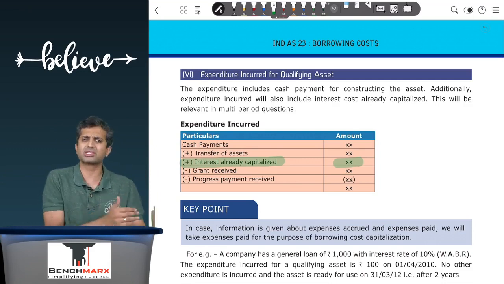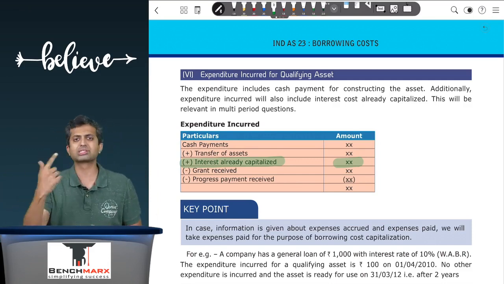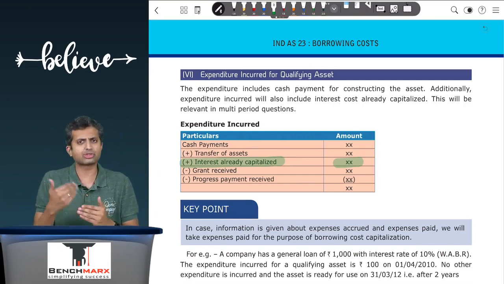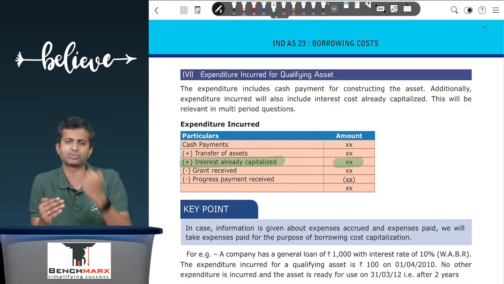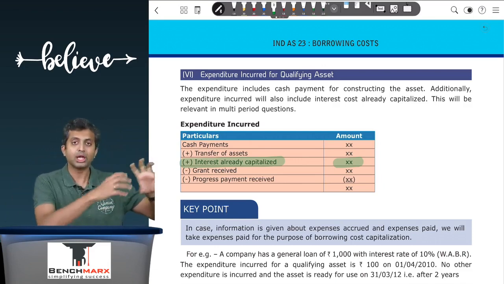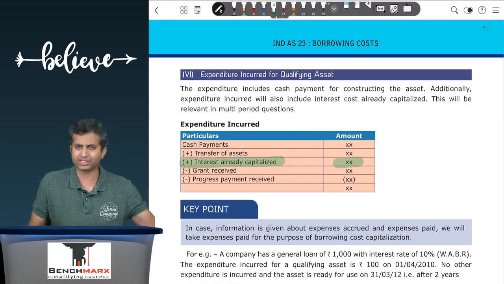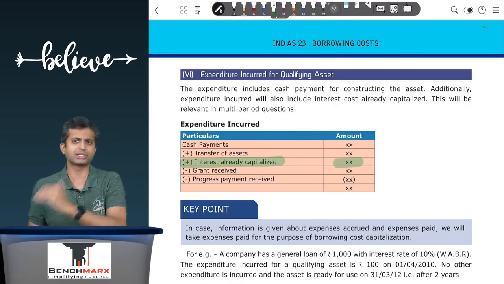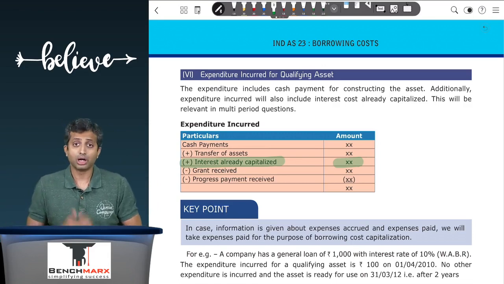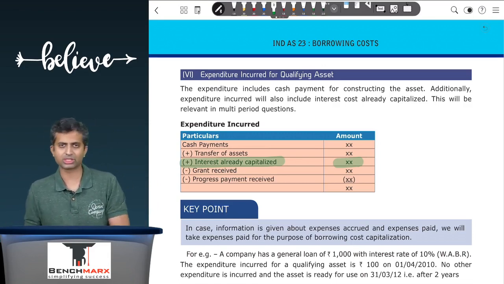In most of the questions this does not really apply because you are asked single period questions, and hence capitalization happens at the end of the period. So for the next period, the expenditure incurred would be the expenses which are incurred on regular qualifying asset cost plus the interest already capitalized at the end of the year. That will be a part of the opening balance for the next year's borrowing cost capitalization.